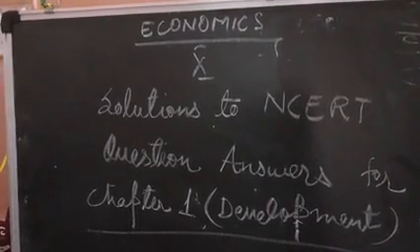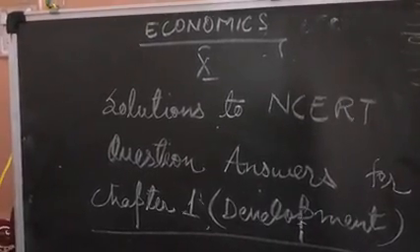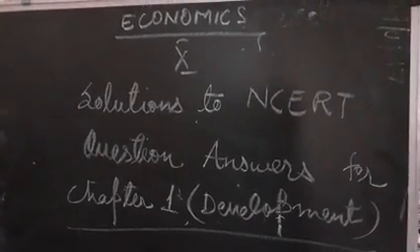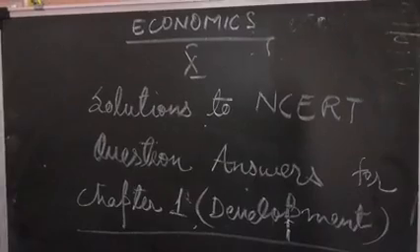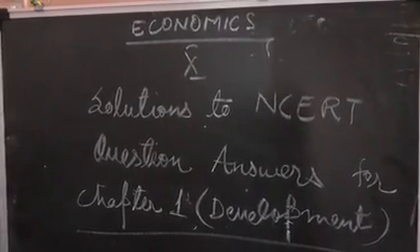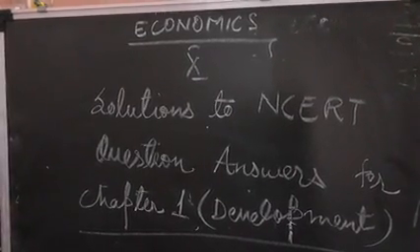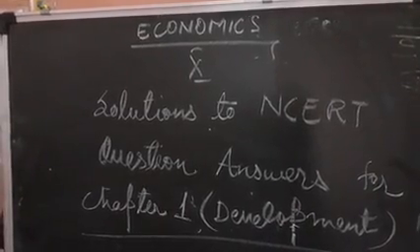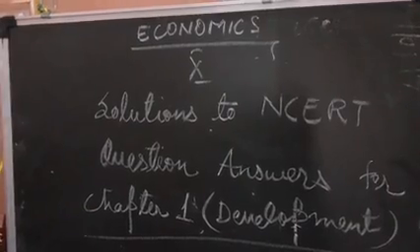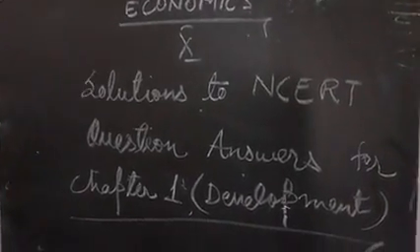Development of a country is generally determined by per capita income. Economically, all the countries are assessed on the basis of per capita income or average income. Which of the following neighboring countries has better performance in terms of human development than India? Our neighboring countries are 6-7, out of which Sri Lanka is leading us.